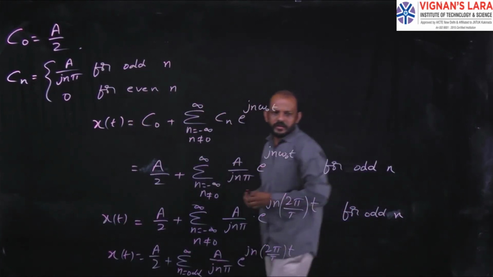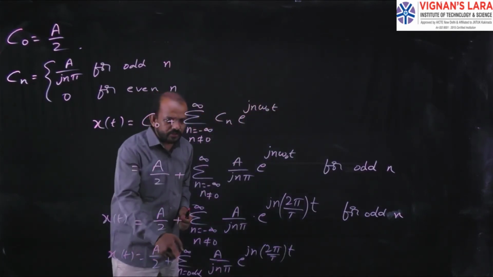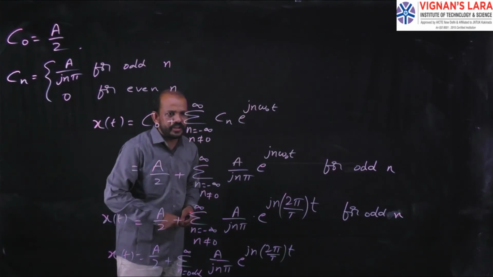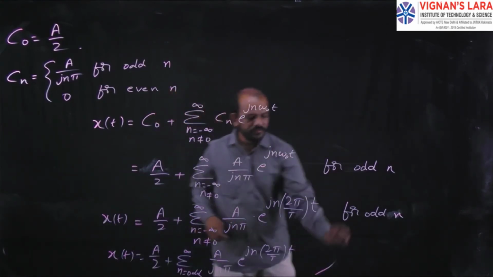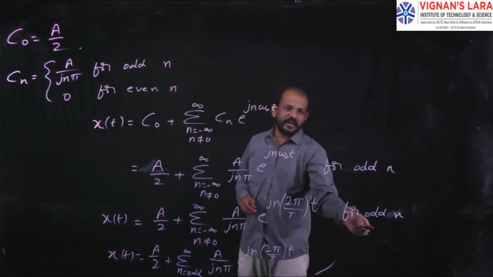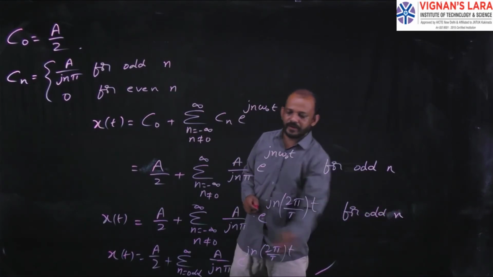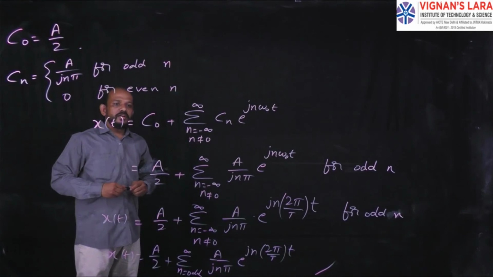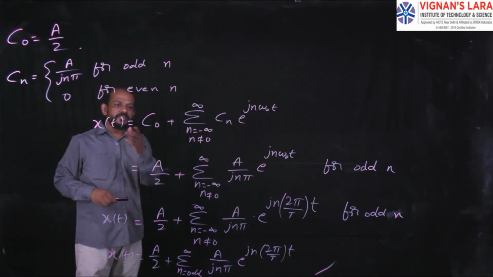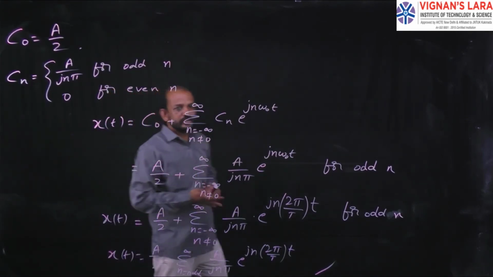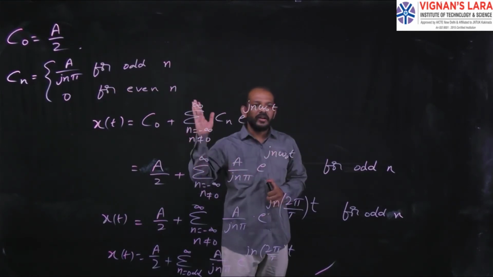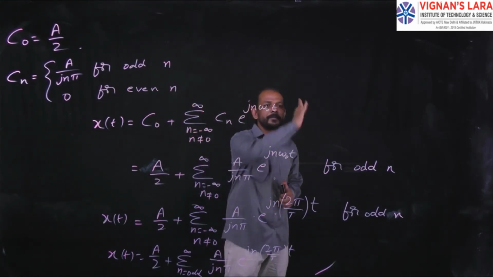Okay, so A/2 plus summation n equal odd into omega naught T, A by jn pi, e power jn 2 pi by T into t. So just not writing here at the end, I am writing here. So this is the exponential Fourier series representation of the given waveform. In this way you can find out the trigonometric Fourier series representation and exponential Fourier series representation of the given waveform.